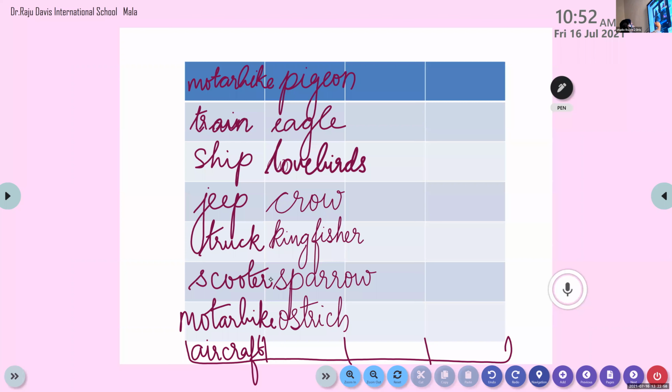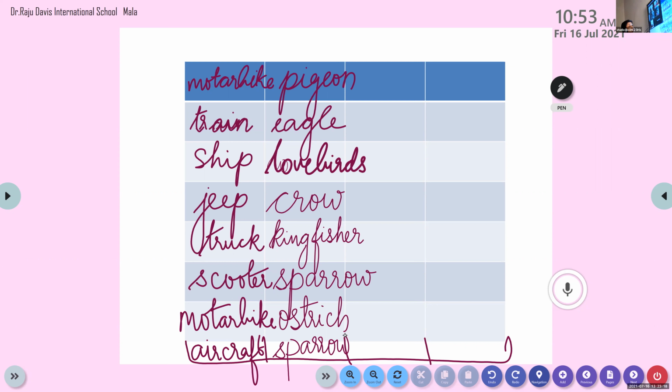Aradhya, are you ready with a name? Otherwise, I'll give the chance to somebody else. Aradhya, are you ready? Sparrow. Yes, sparrow, what you said is sparrow. So this is all about the names of birds, children.